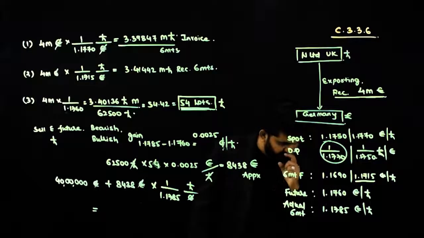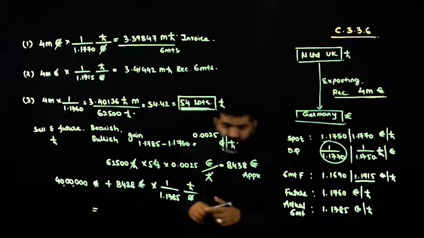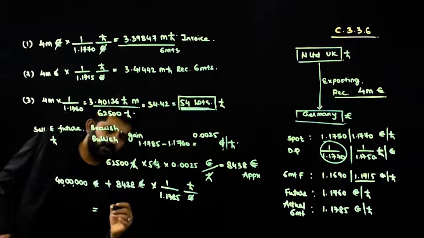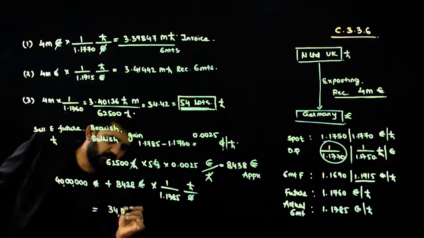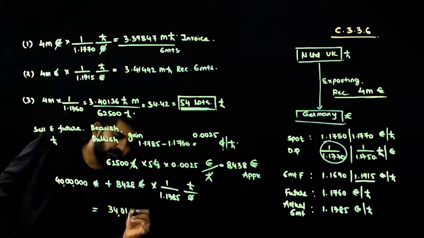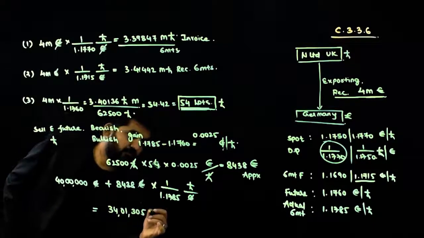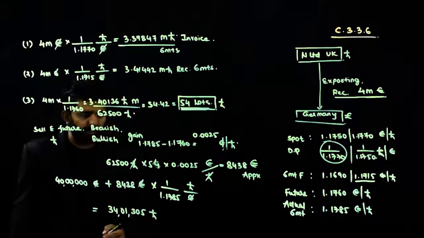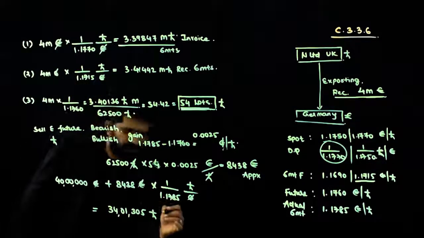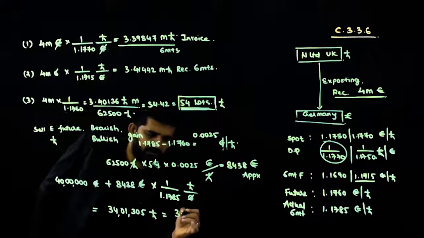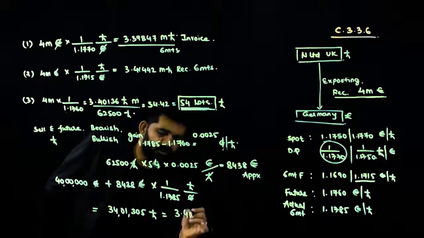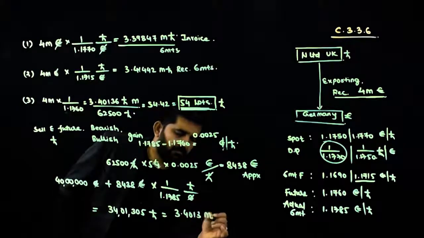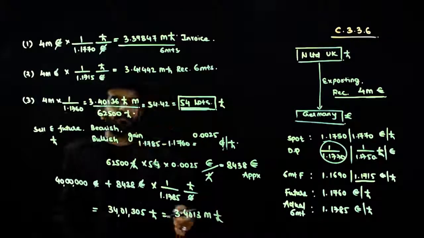This gives me answer of 34,01,305 pound. Euro is getting cancelled. This answer is in pound. If I convert it into million, it is 3.4013 million pound will be received.